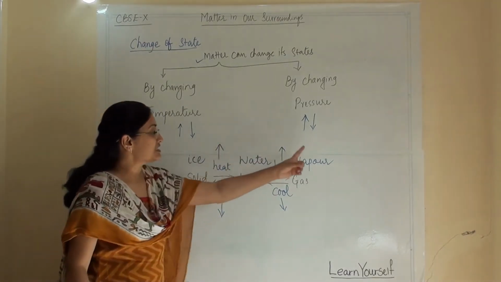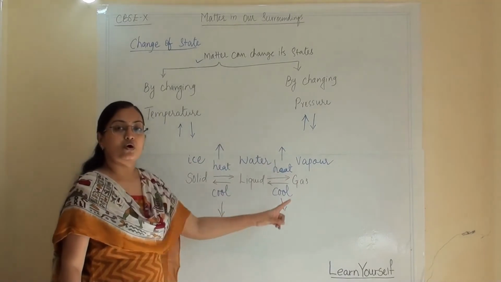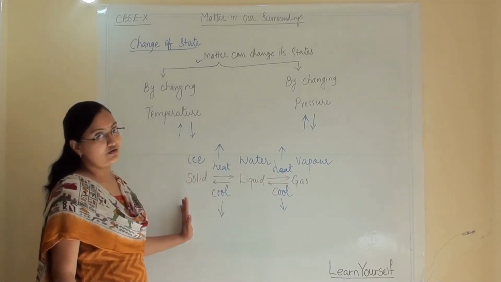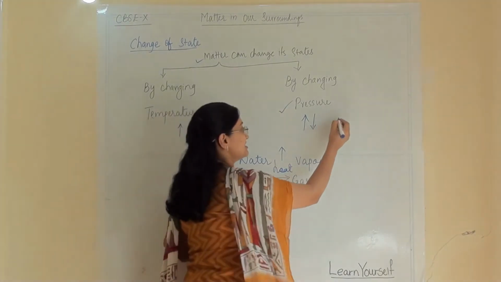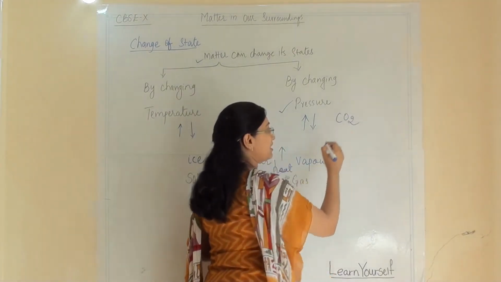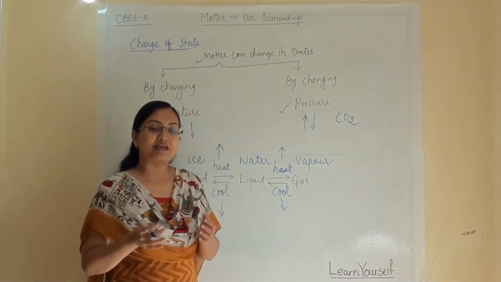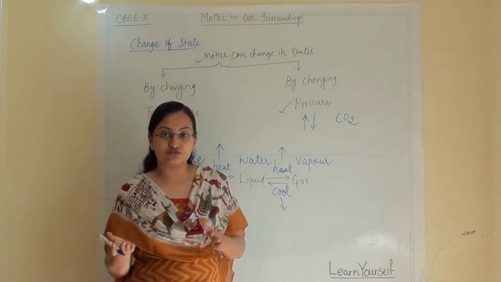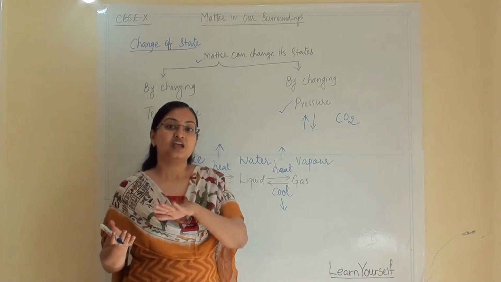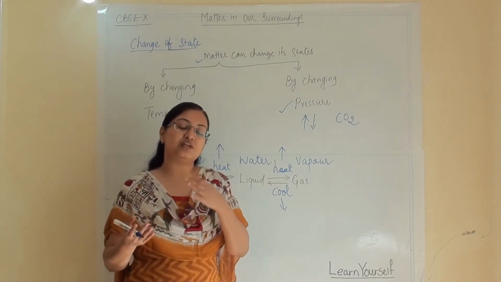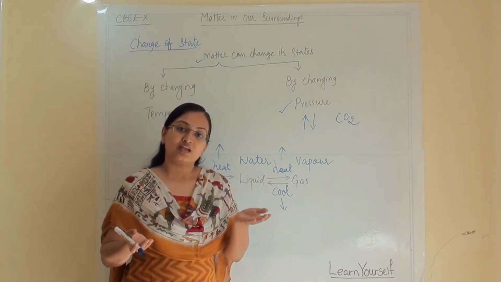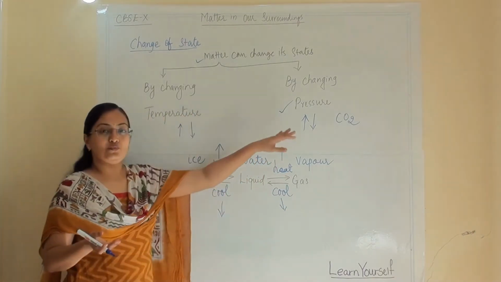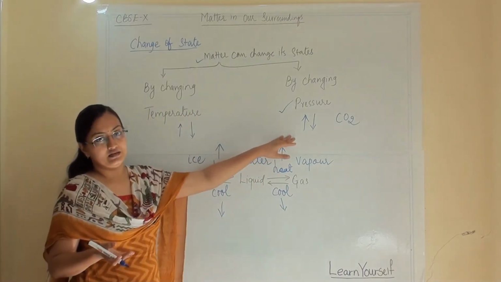So this happens because of the increasing and decreasing of temperature. The same thing can be understood with the help of carbon dioxide gas. By applying pressure, it will convert into a solid, and by removing the pressure, it will change back to gas. So these two changes we are discussing in detail.